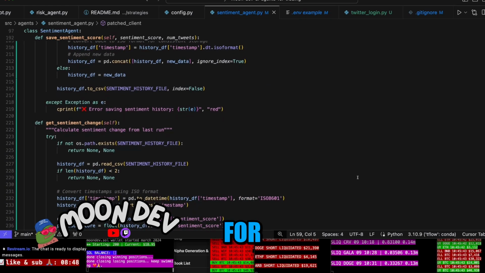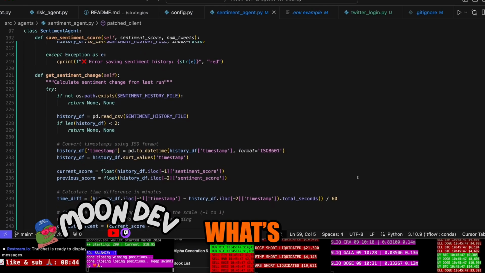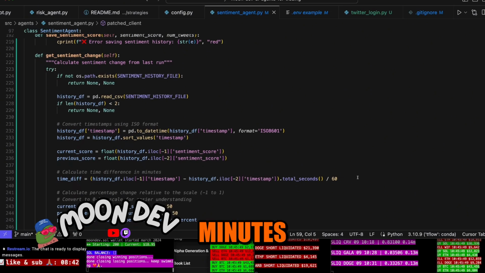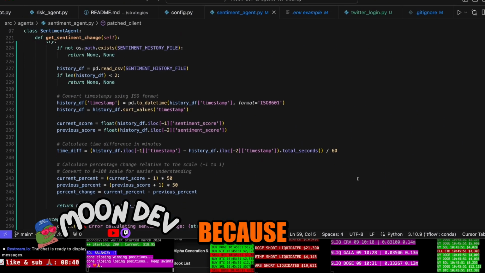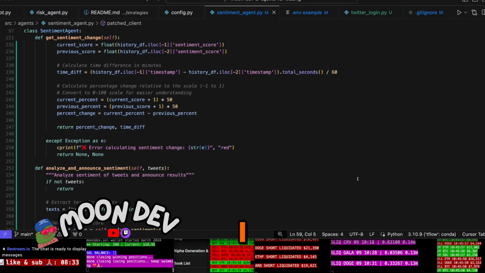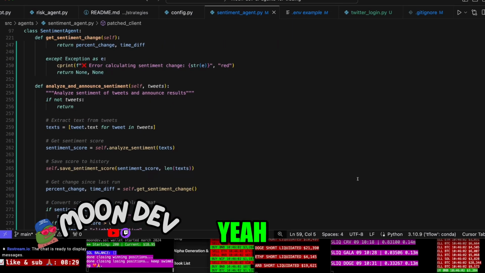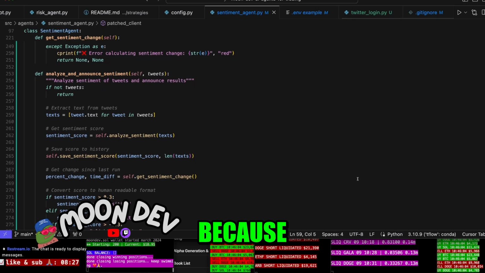I also ask it for the sentiment change because I think that's very interesting to see. What's the sentiment change over the next 15 minutes or every time I run it, right? Because I don't know if it's able to catch it that fine-tuned. I don't know too much about the Hugging Face model. I used it probably 2 years ago, and I haven't been back to it just because.